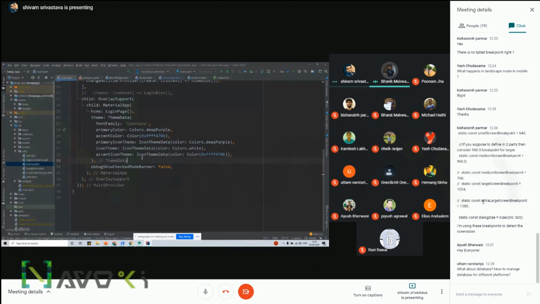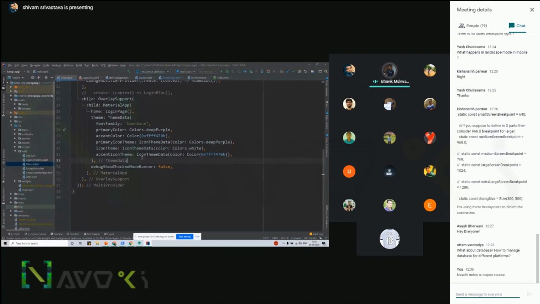Thank you, Sunny. Okay, so Kisan Singh has shared a code snippet over here, showing how he decides the breakpoint, what screen size it is and what device it is. It's just static numbers, but they are fixed for some Android devices.